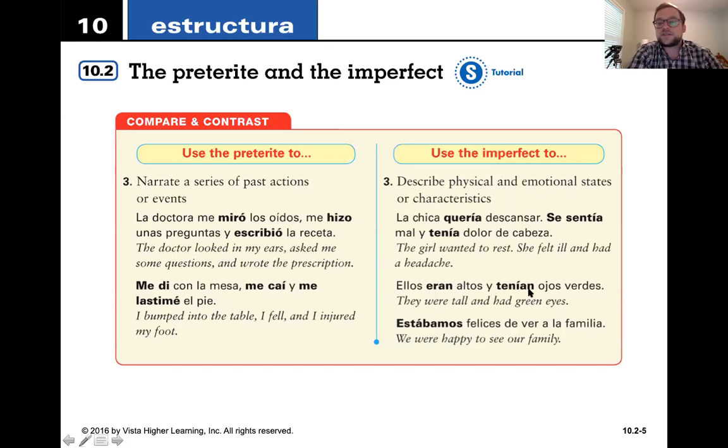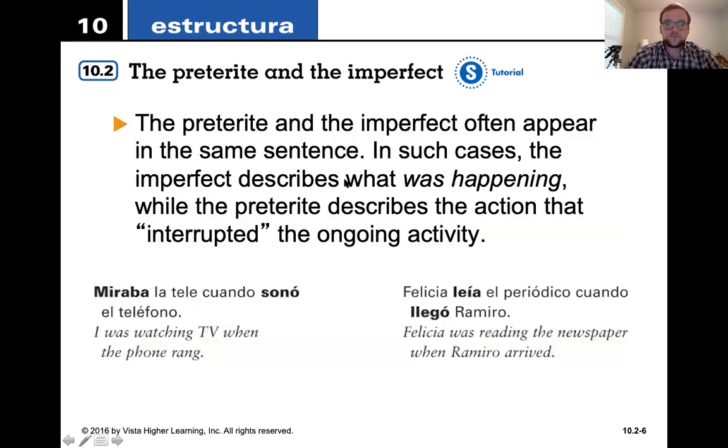Ellos eran altos y tenían ojos verdes. This is something that's more permanent, okay? When you're talking about characteristics, they were tall and they had green eyes. Eran altos y tenían ojos verdes. Finally, estamos felices de ver a la familia. Emotional. We were happy to see the family. Imperfecto. Okay, bien.